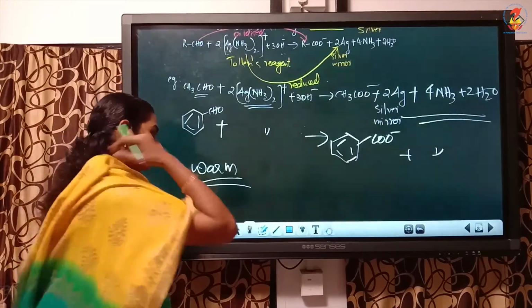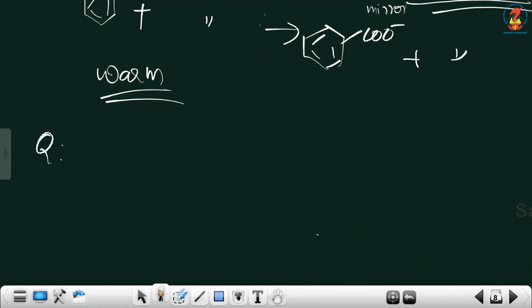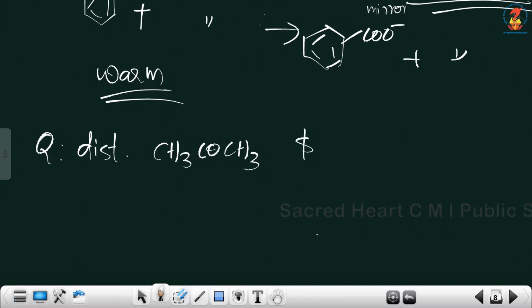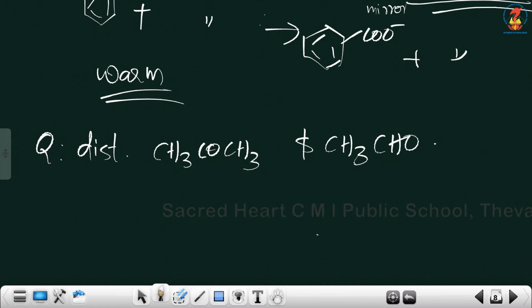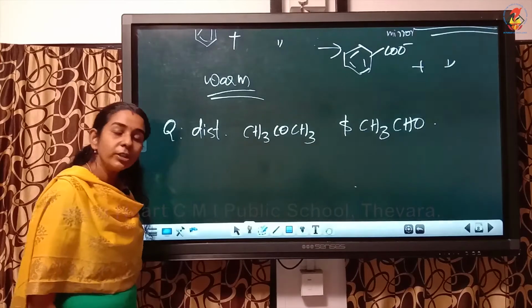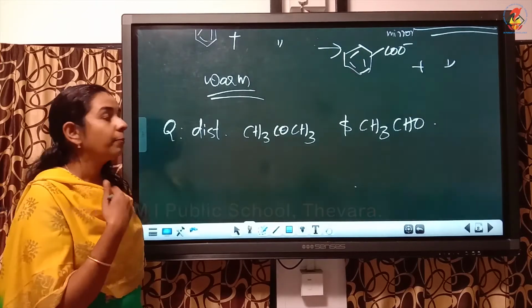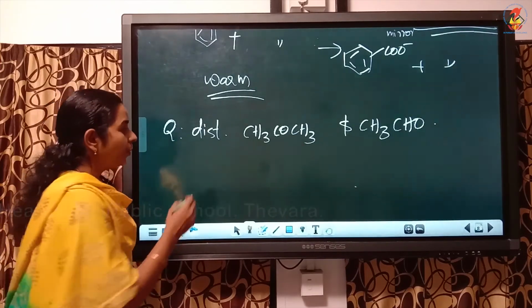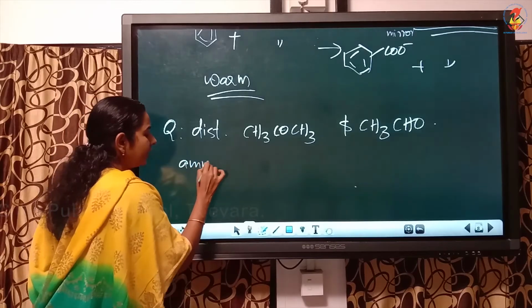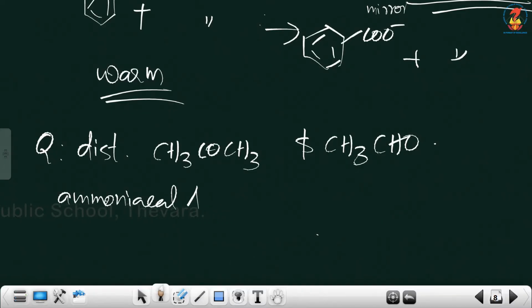Okay. So if a question comes to distinguish between, note down this question, to distinguish between CH3COCH3 and CH3CHO, how can we write the answer? Treat both the compounds, or on warming both the compounds with ammoniacal silver nitrate.